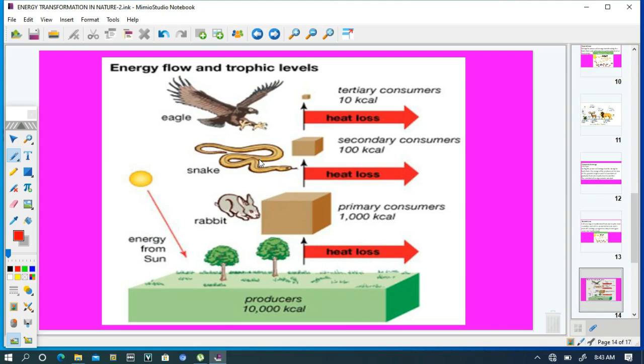This occurs because the process of energy transfer from one organism to subsequent organisms along a food chain is not 100% efficient, because part of the energy is given off as heat energy.